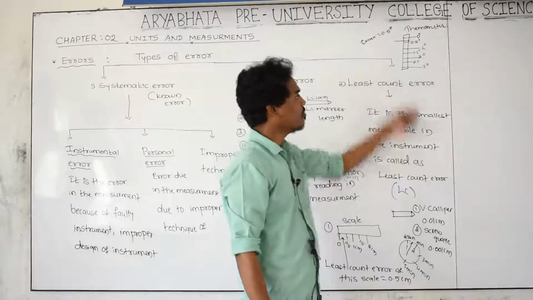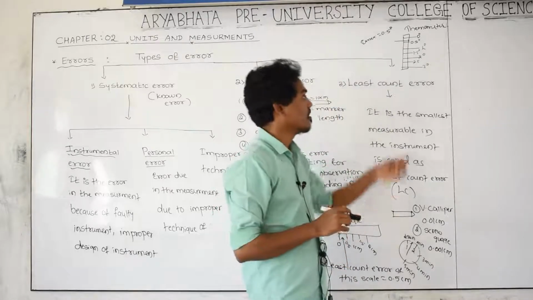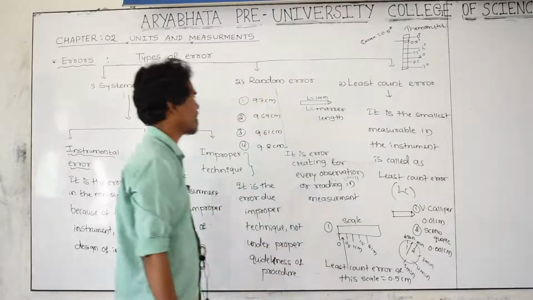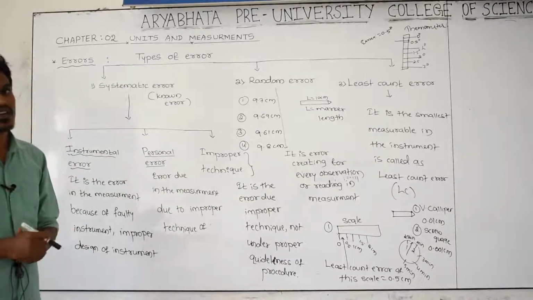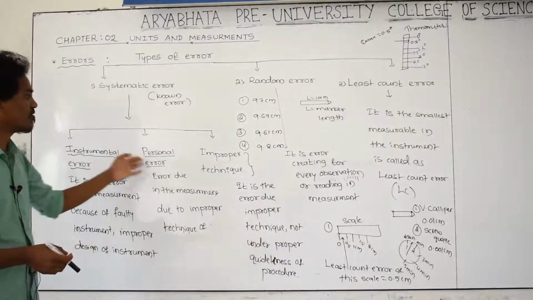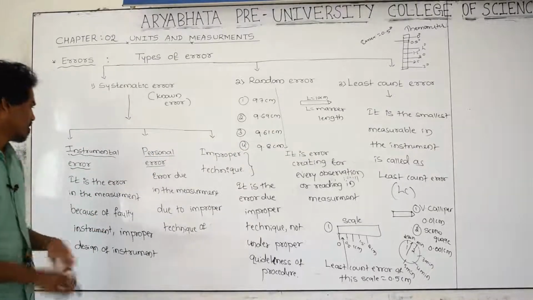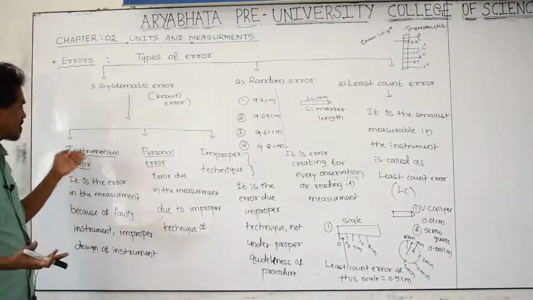And this is how each and every instrument has an error. The least count error, and next a random error, a systematic error. These are different classifications of error, and the systematic error is again classified into instrumental, personal and improper. If the instrument is damaged or faulty, that is an instrumental error.